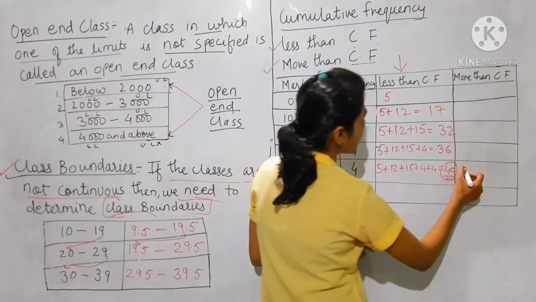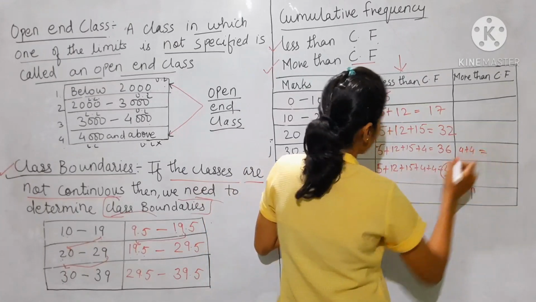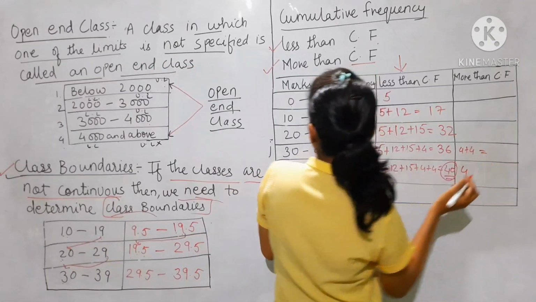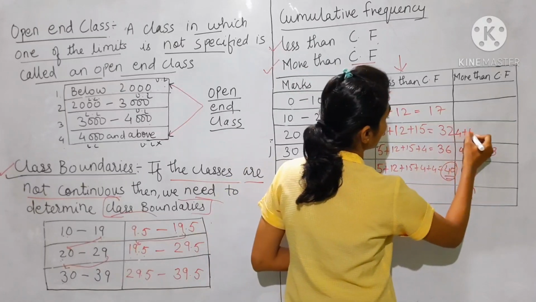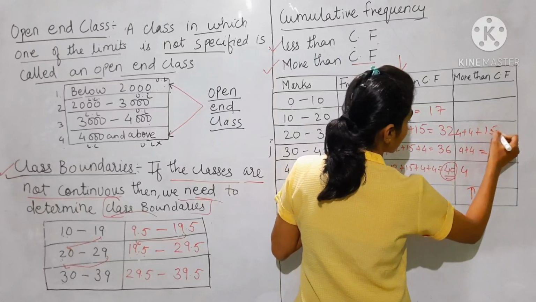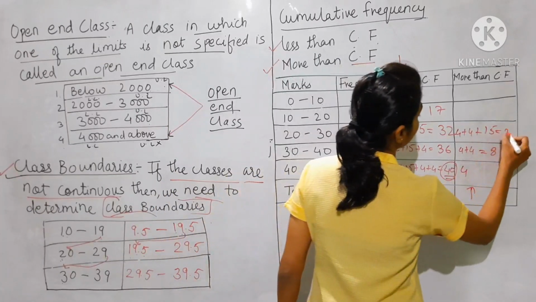So 4 plus 4, the cumulative of the fourth class, is 8. Then 4 plus 4 plus 15 equals 23.